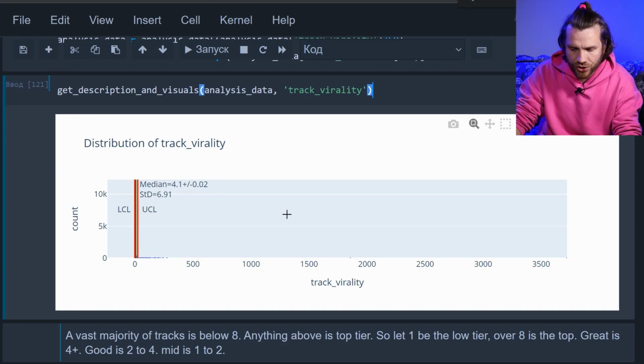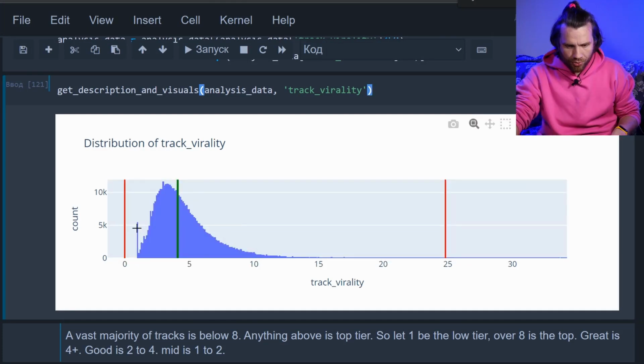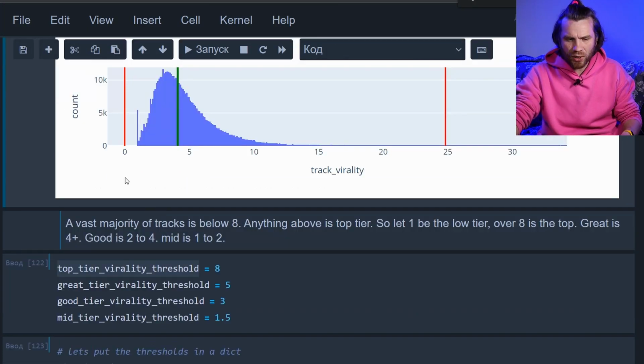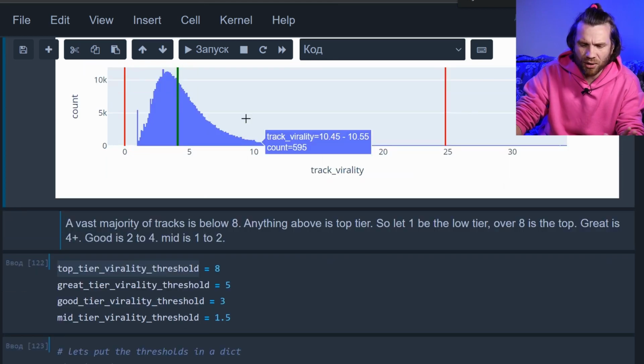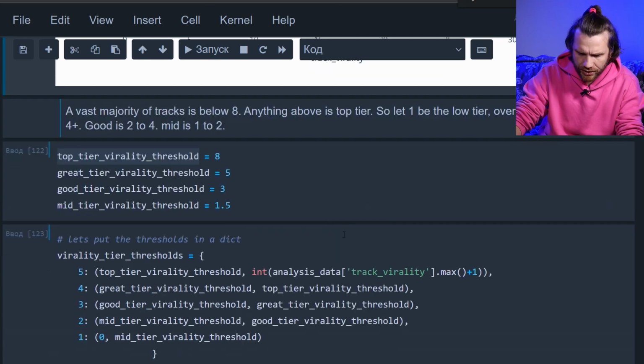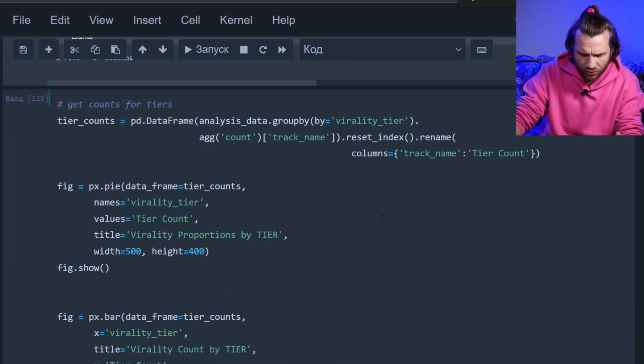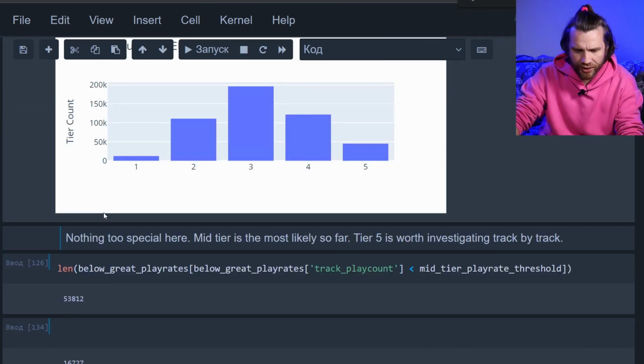And see the new distribution. Zoom in. There's a bump there around 1. Let's say 1.5 is the bottom tier. There's a bump at around 3. Let 3 be the threshold number 2. Let 5 be threshold number 3 to 8. Everything above 8 be the top threshold. Okay, let's assign the thresholds, visualize the whole thing. There you go. Kind of the same. Now we got the tiers down.